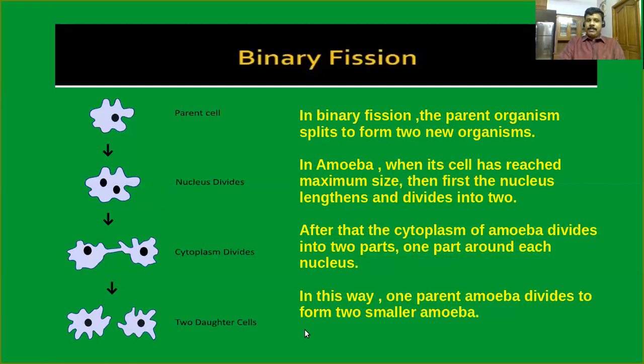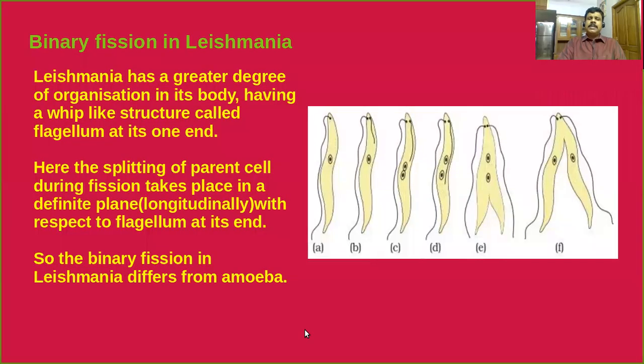Is it clear? Dear students, when you consider some other organisms like Leishmania, they have some differences in binary fission. Leishmania also performs binary fission, but as compared to amoeba, there are some differences. Now, let us discuss the process of binary fission in Leishmania.